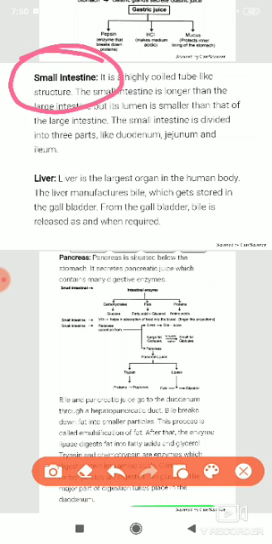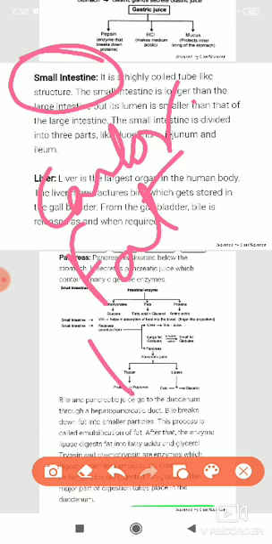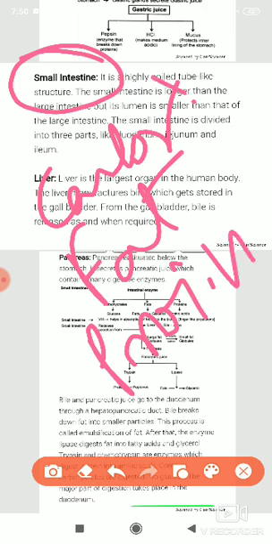Carbohydrate, fat, and protein digestive enzymes are all present in this particular portion. That's why it is very vital for our digestion, because carbohydrates, fats, and proteins are all digested here. That's why it is the most important part of our digestive tract or alimentary tract.